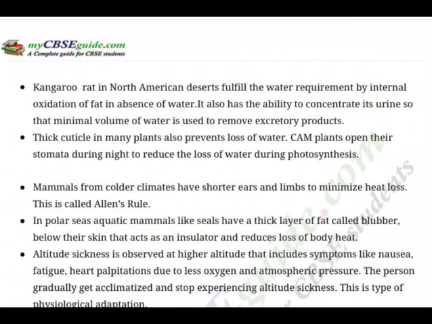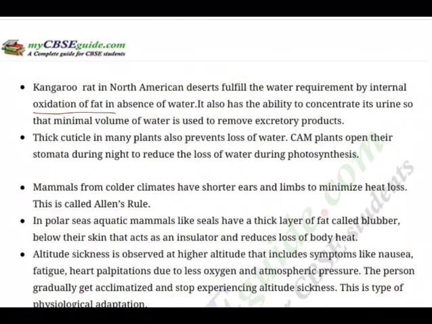So, the kangaroo rat in North American deserts fulfills its water requirement by internal oxidation of fat. In the desert it is very difficult to get water, and this kangaroo rat makes it by just burning the fat. Once the oxidation of fat takes place, water will be formed. With that water it survives, and in the absence of water, the water that comes out of the oxidation of fat keeps the kangaroo rat alive.